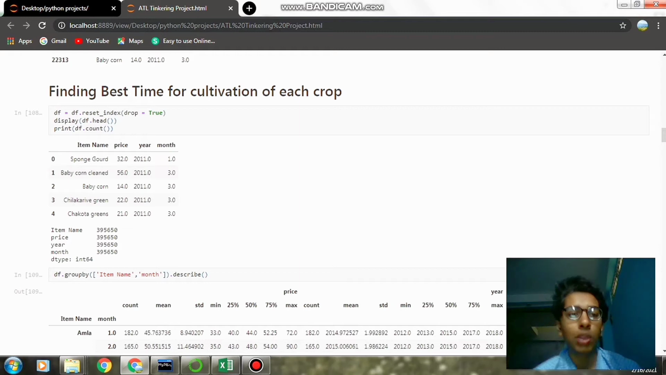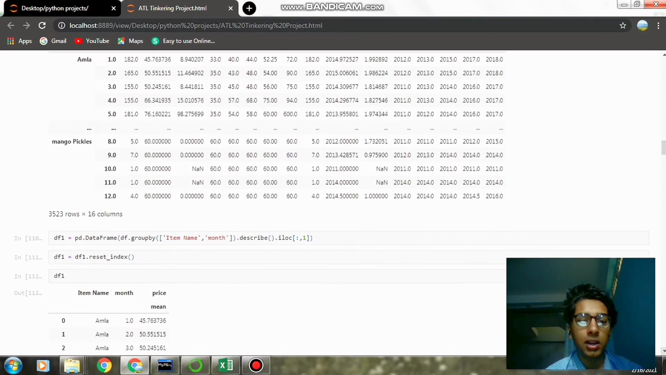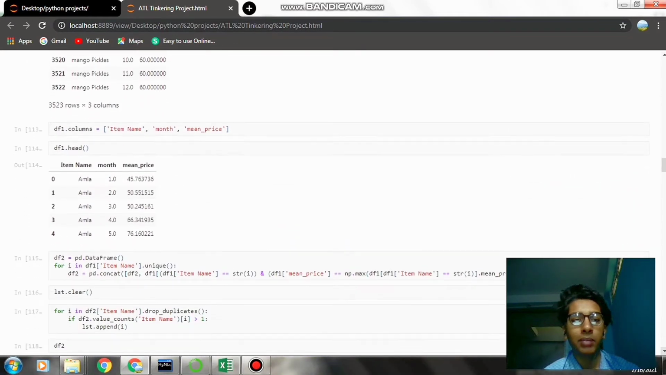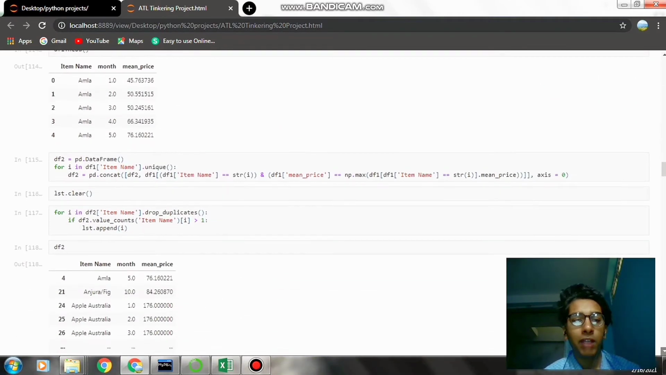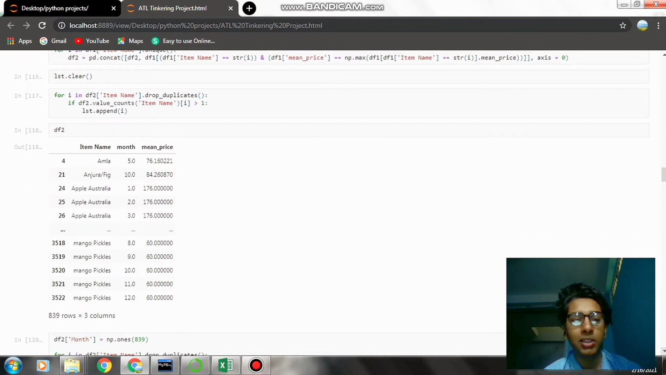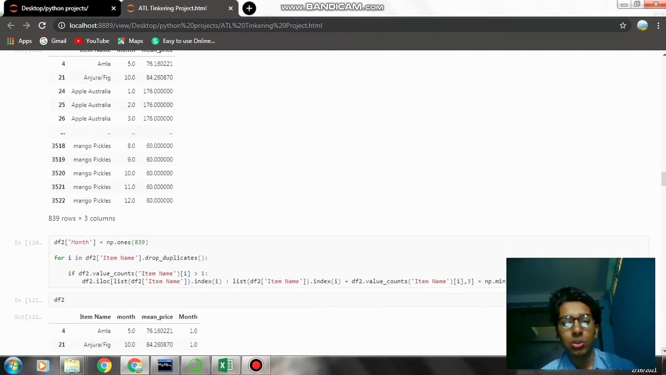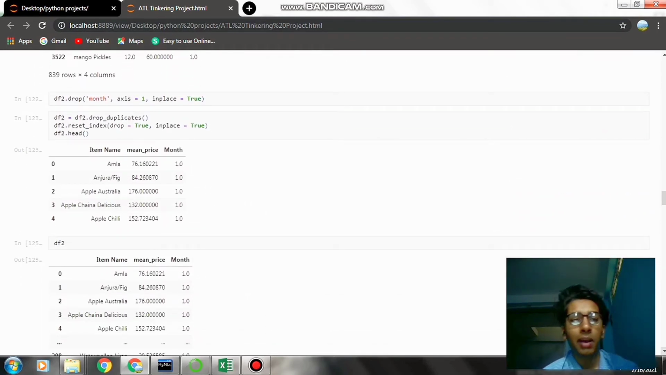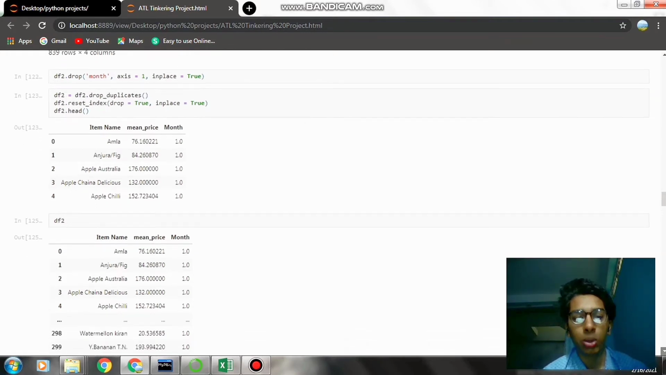Then we first dealt with the first part of our problem statement, that is to find the best time for cultivation of each crop. We just took the mean prices in each month of every particular item, and compared them, and we found the month in which their mean price is the highest. By doing this we will get an idea of in which month the prices tend to be on a higher side for each particular crop.